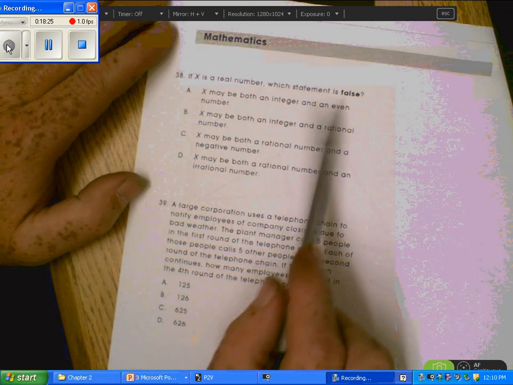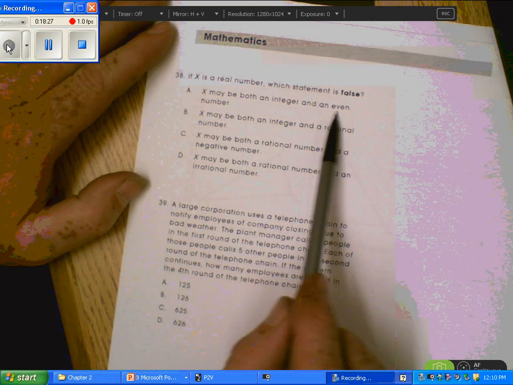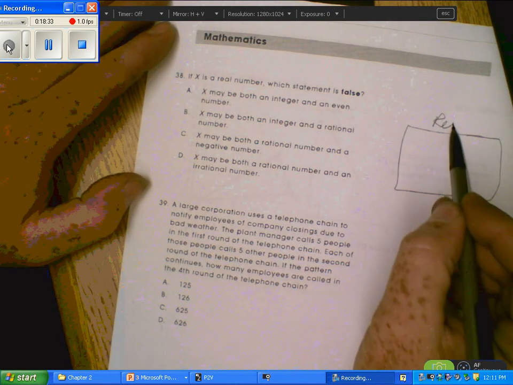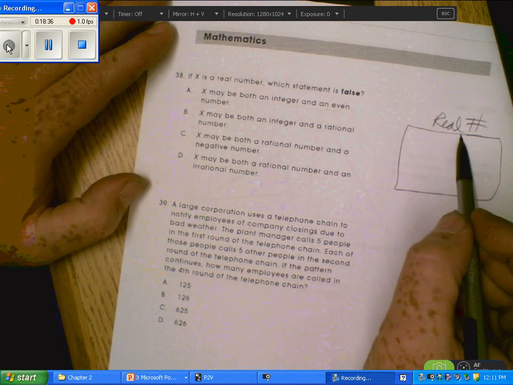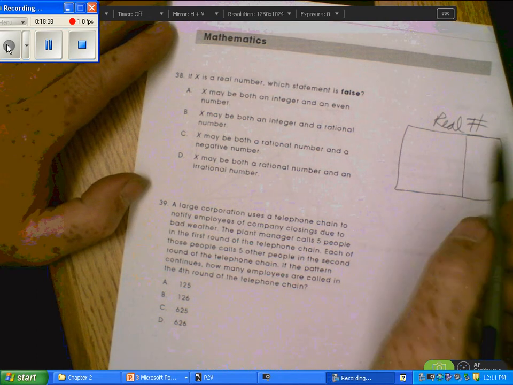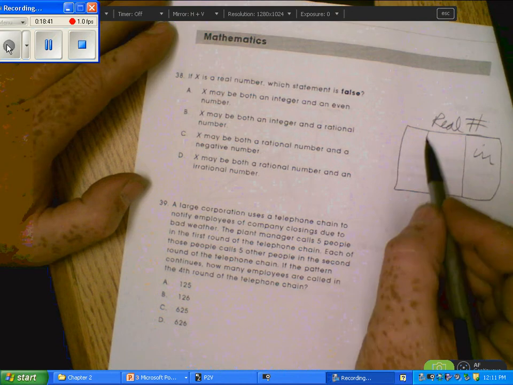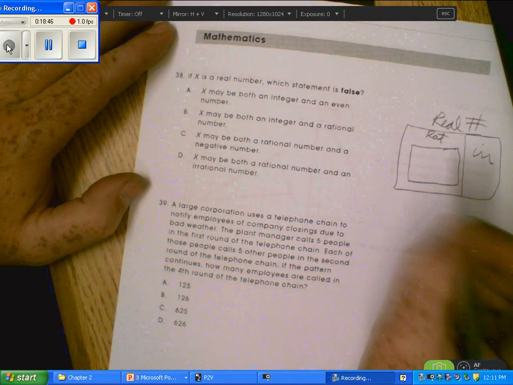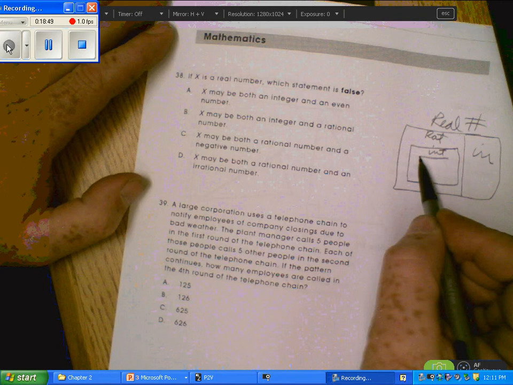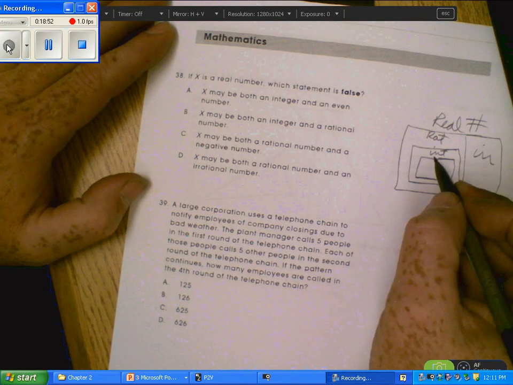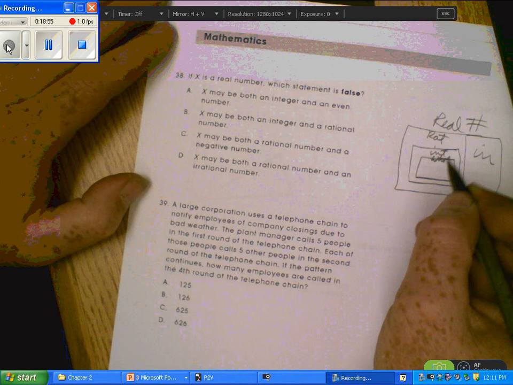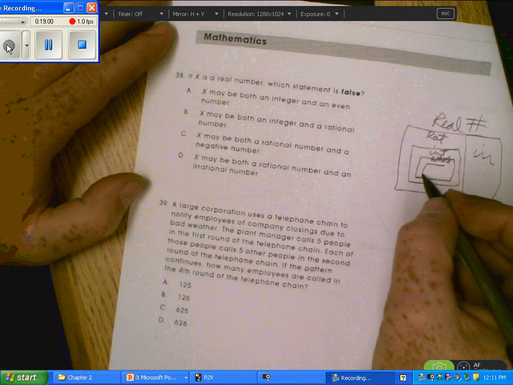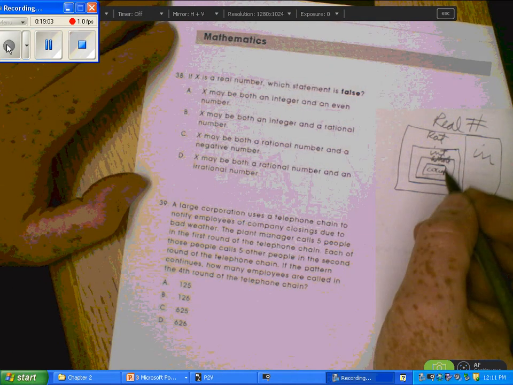If x is a real number, which statement is false? X may be both an integer and an even number. That's true. Remember, you got your little diagram. Real numbers is everything that you know right now. Then inside that, you have irrational numbers and rational numbers. Then inside that, you have integers. And inside that, you've got whole numbers, which goes 0, 1, 2, 3, 4, 5. And then you have counting numbers, which is 1, 2, 3, 4, 5, 6, so on and so on.